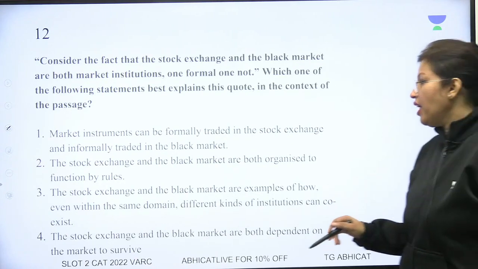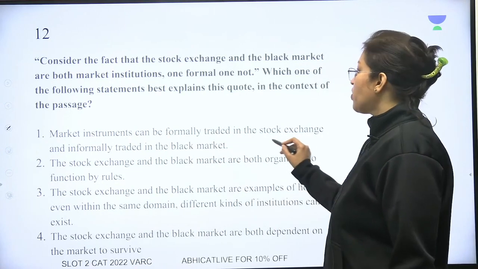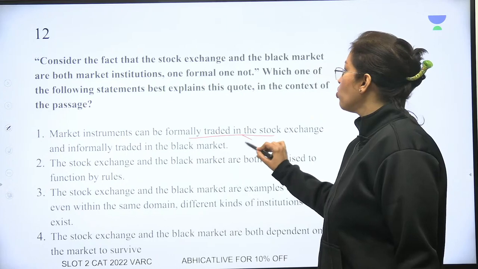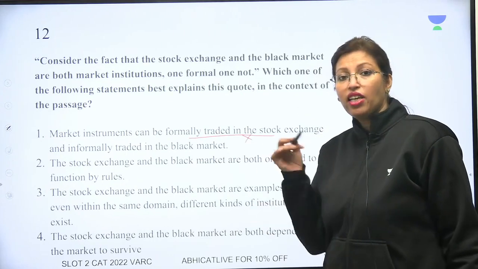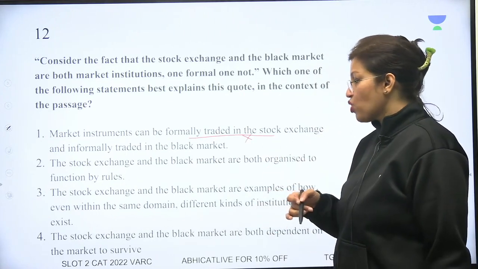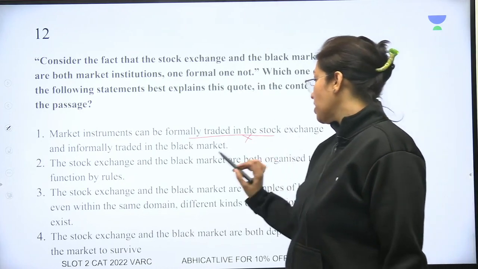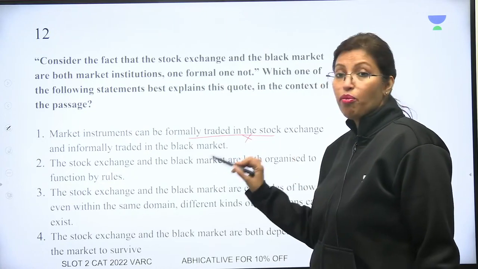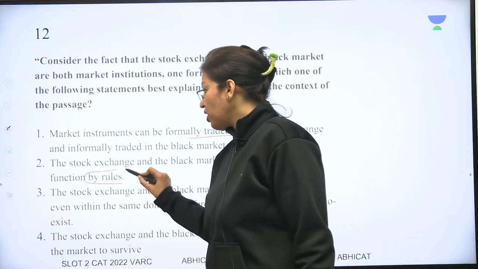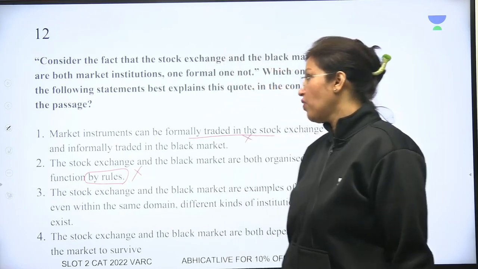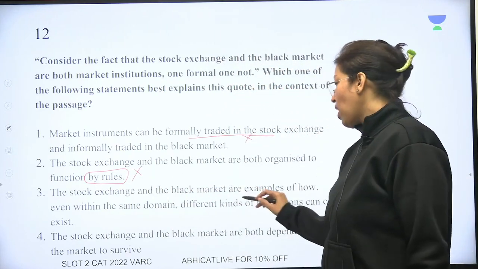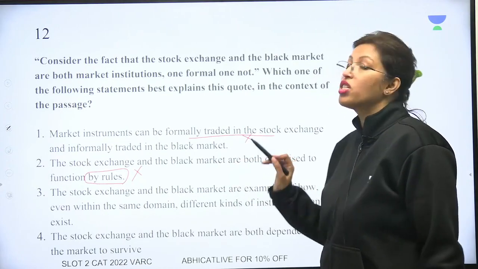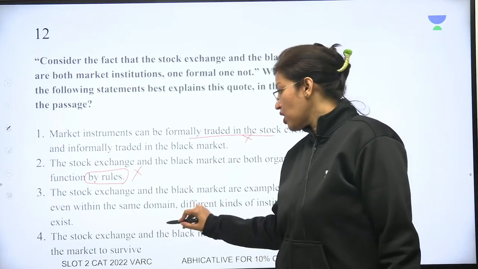So very clearly, market instruments can be formally traded in the stock exchange and informally. We were not really trying to do this. We were trying to define that they are both different types of institutions. So A cannot be the correct answer. The stock market and black market are both organized to function by rules. We don't know, this is not the meaning of the given statement. The stock exchange and black market are examples of how, even within the same domain, different kind of institutions can coexist. Yes, so this is absolutely right.